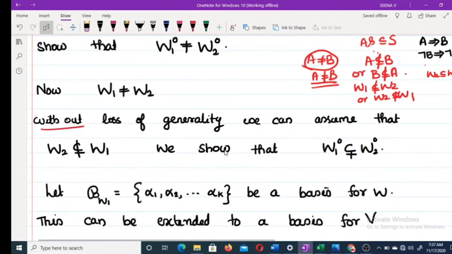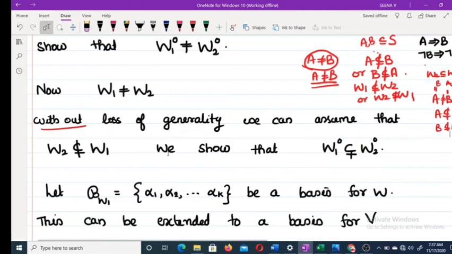Suppose we have two sets such that A not equal to B, and here A is not contained in B. In that case, we rename A as B and B as A, and then we get B is not contained in A. That's what we mean by without loss of generality.